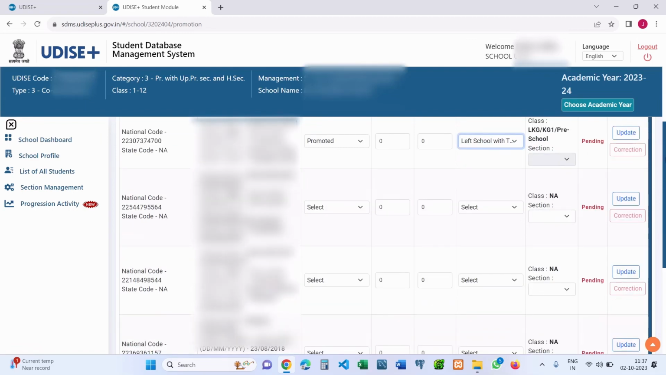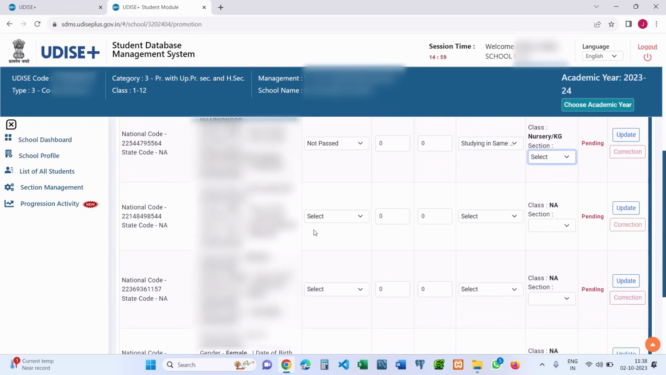Now, the next progression activity is not pass. You can specify this option only if the student has failed in the promotion examination. Then you need to provide the percentage of marks. Then you need to provide the number of days the student attended the school during the 22-23 session. And under schooling status, same as before, either the student is still studying in the same school or has left the school with TC or without TC. If he's studying in the same school, then give the section and click update.